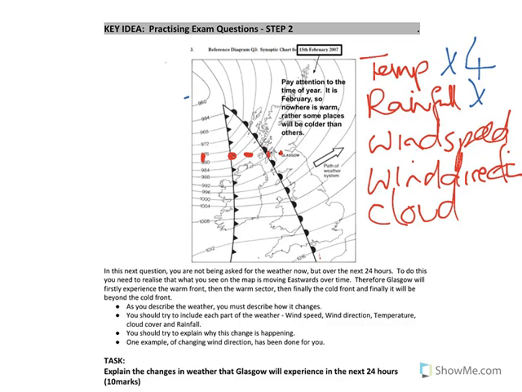So when you actually look at this, I'm describing Glasgow and giving a reason for the weather there, there, there, there, and there. So for every one of my elements of the weather that I've got listed here, I can actually give you 5 transitions it's going to go through. Okay, so this tutorial covered what you should have written for those 2 key exam questions. The reason I've given you the answers for these 2, you may have written those perfect answers yourself, but some of you will have not, and this will hopefully strengthen your knowledge about how to do this.